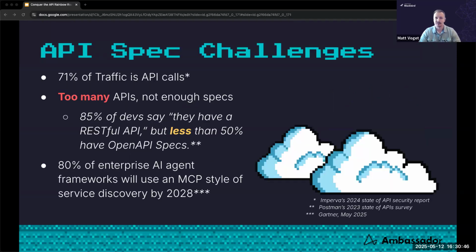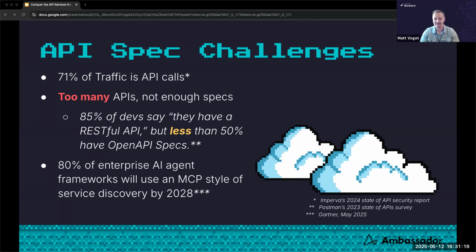So what are some of the challenges that we have? So the first class of challenges, I think, is that we're missing API specs. So 71% of traffic on the internet is done through API calls. However, 85% of developers say that they have a RESTful API, but less than half of them say that they have open API specs. So taking those 2 stats together, we've got a lot of traffic on the internet done through API calls, but not a lot of them have API specs associated with them.